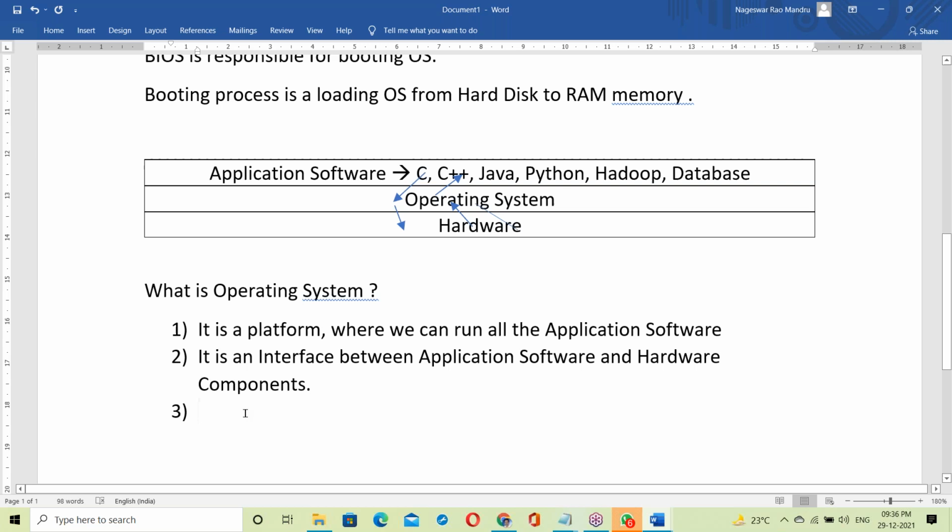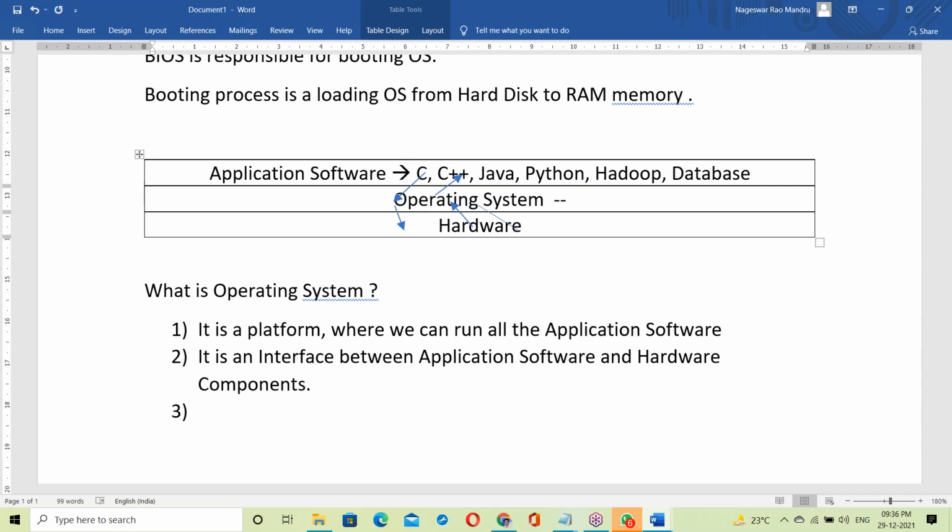So what is OS? Simple answer: it's a platform where we can run all the application softwares. Next, it's an interface between application software and hardware components. That's it here. Okay. Next, one more. Yes, in the OS, there is a library.